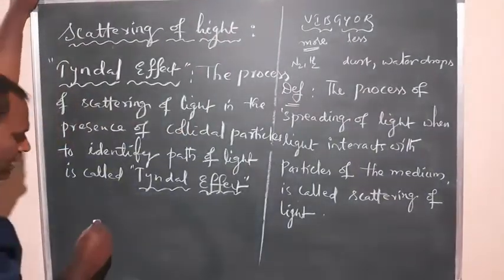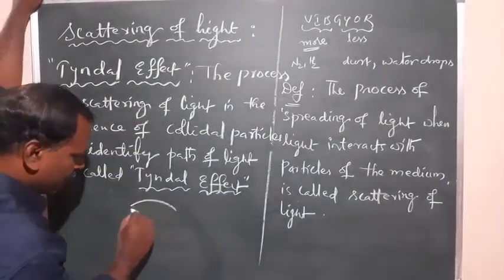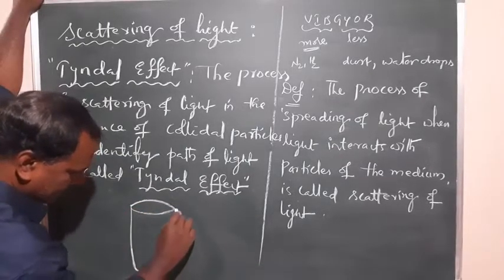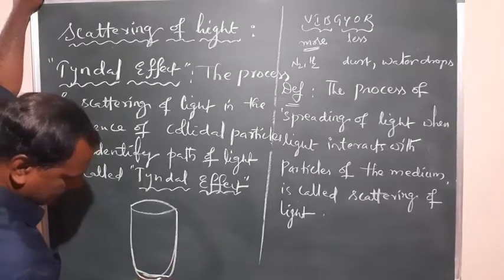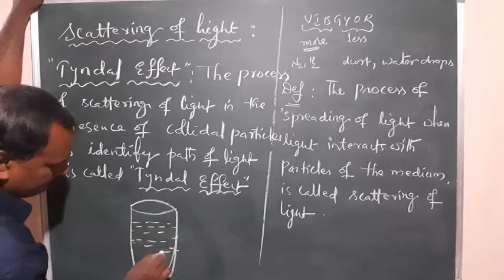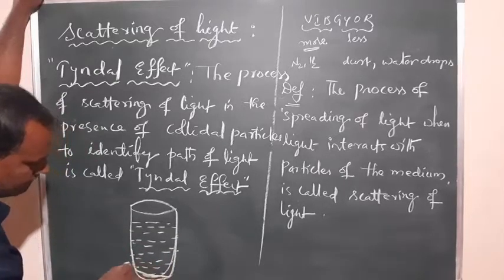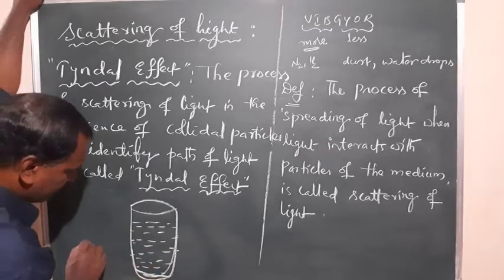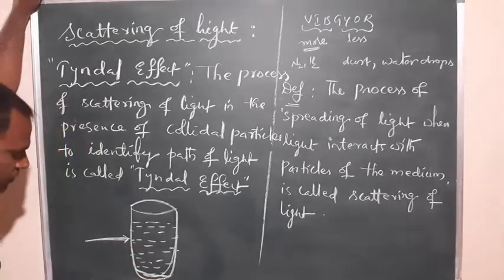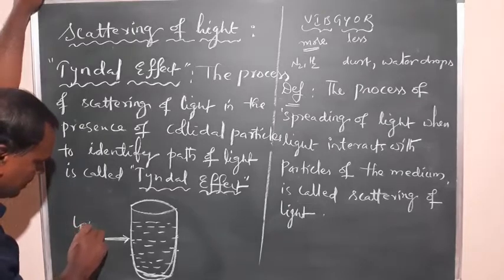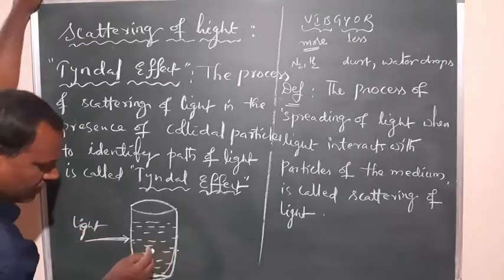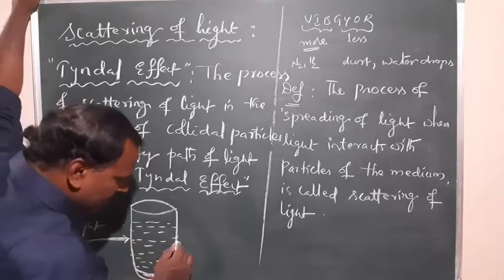Suppose you have a glass of pure water. So in this you have water. If a white light passes through it, we can see the light here, and after the water again we can see the light here.